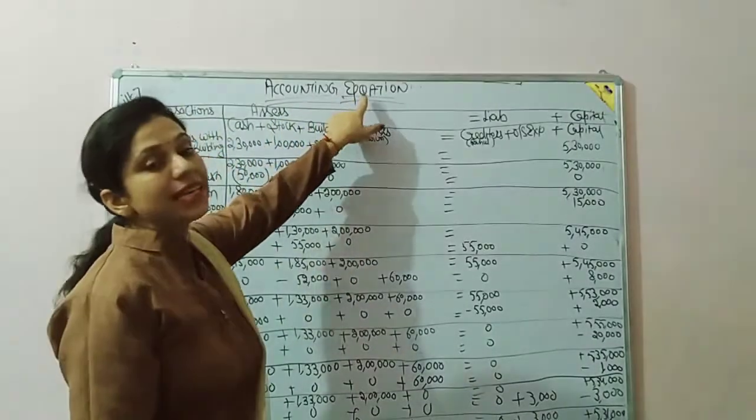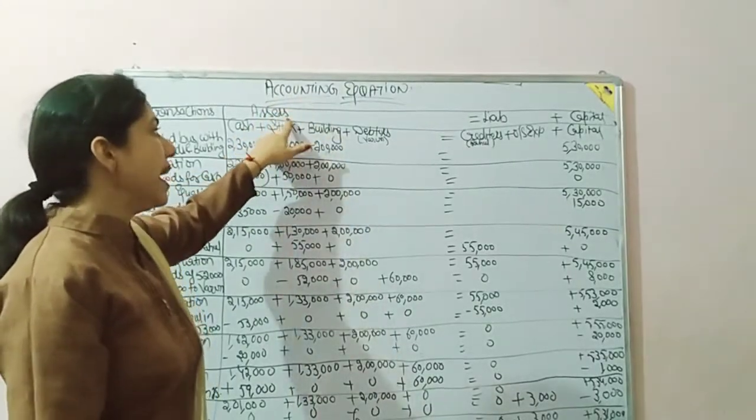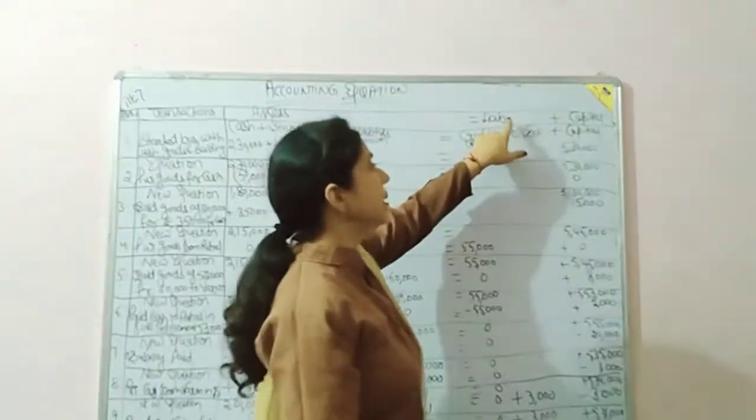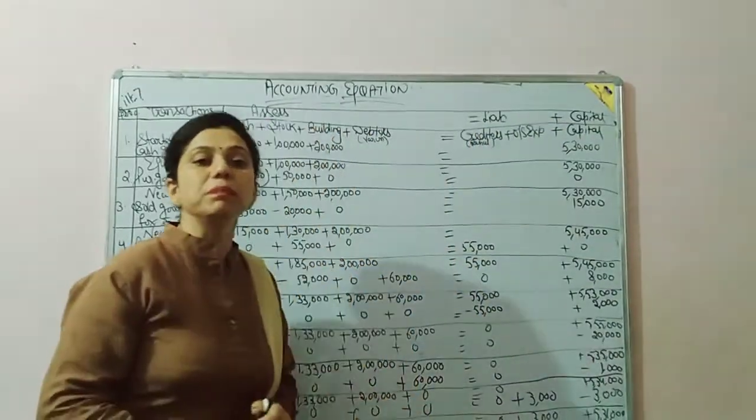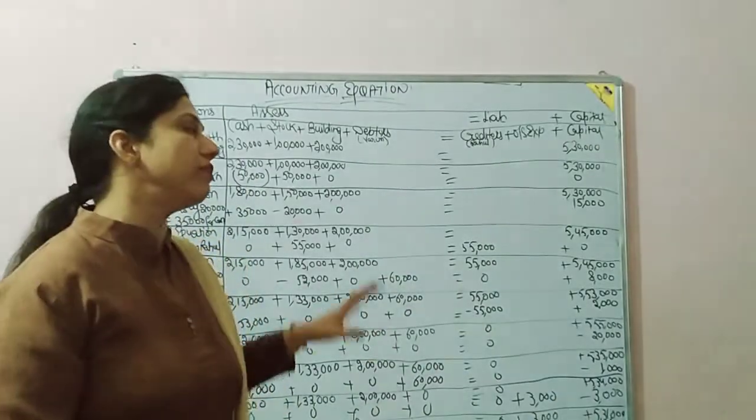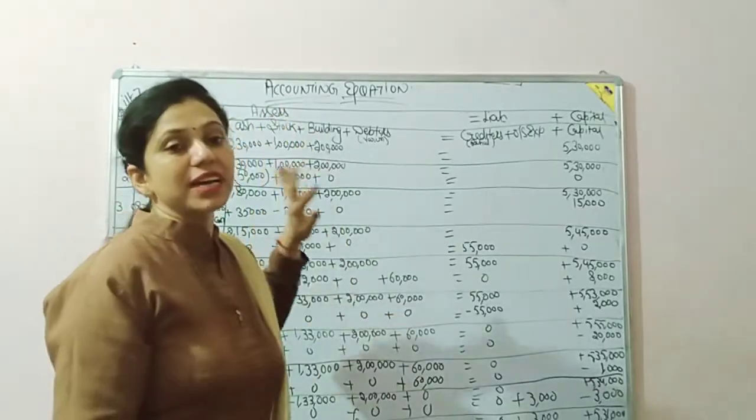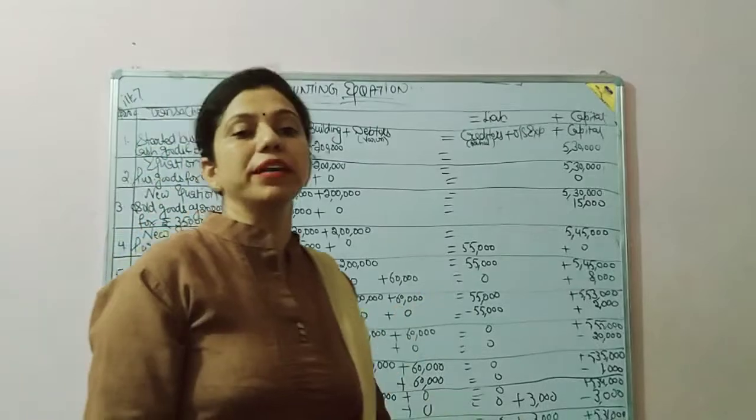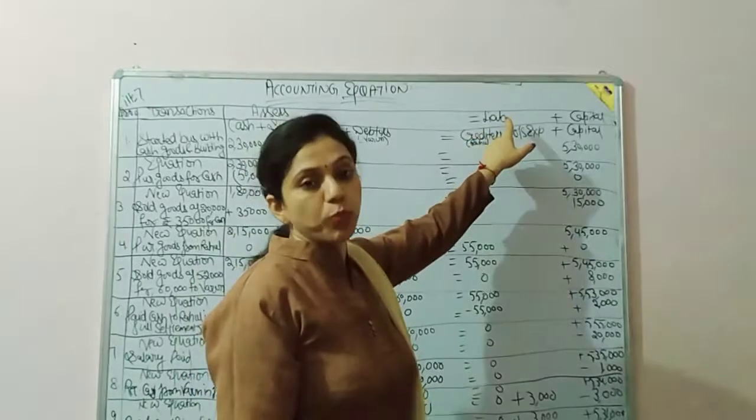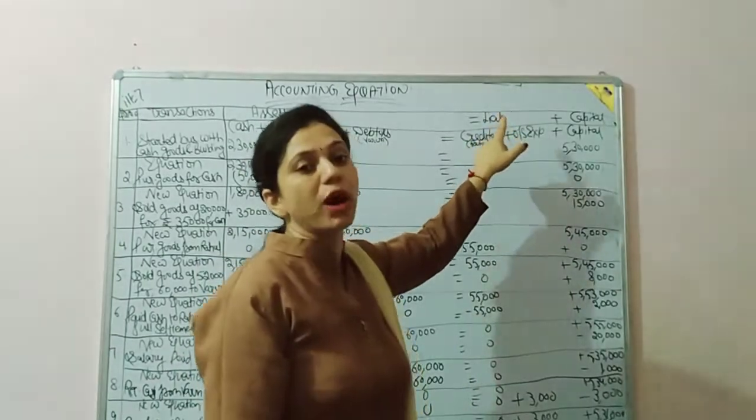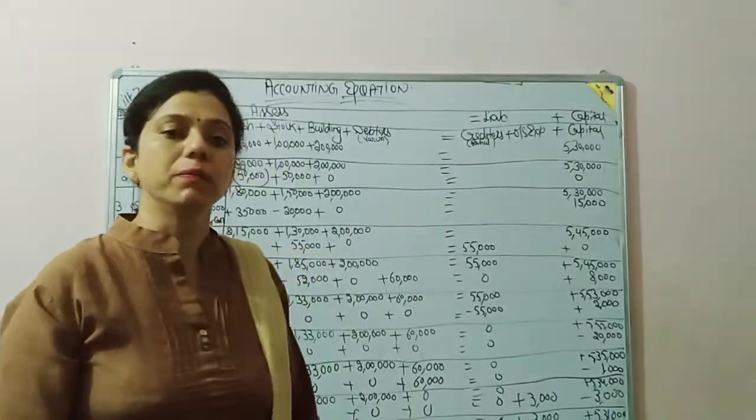Okay. What is the accounting equation? In accounts, the accounting equation means assets is equal to liabilities plus capital. Assets is equal to liabilities plus capital. As you are all aware, assets are the properties which are in possession of the business, or which are the property of the business. Liability means the responsibility of the business to pay some amount to outsiders, and capital means money invested by the proprietor.